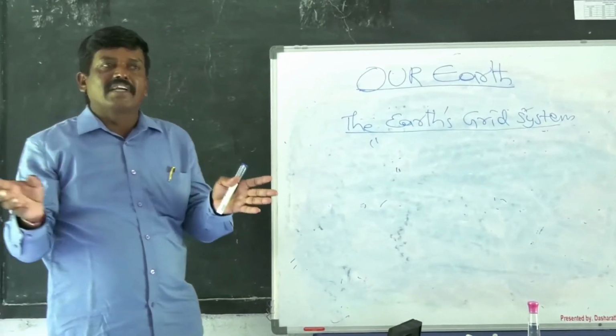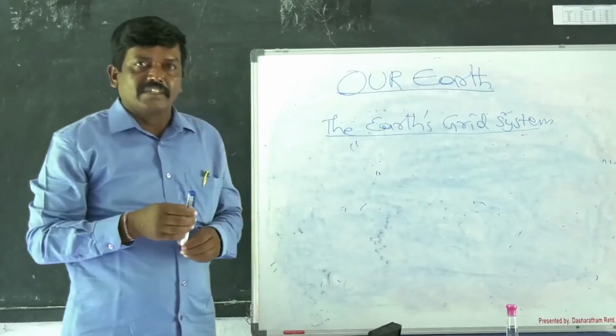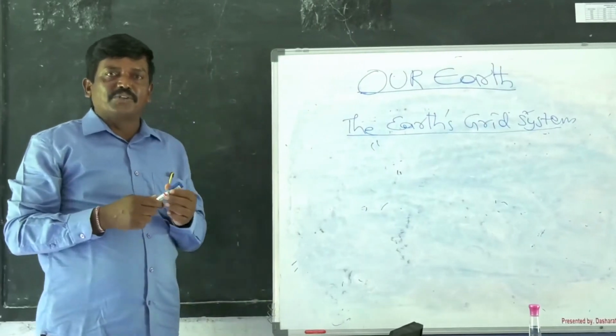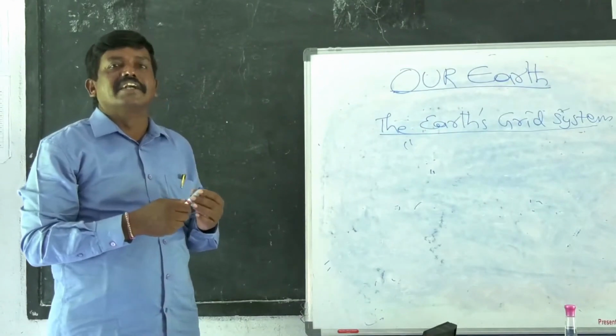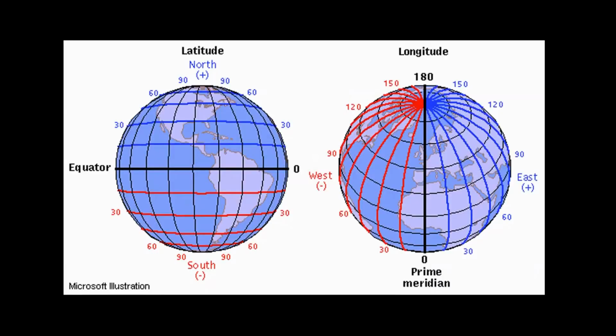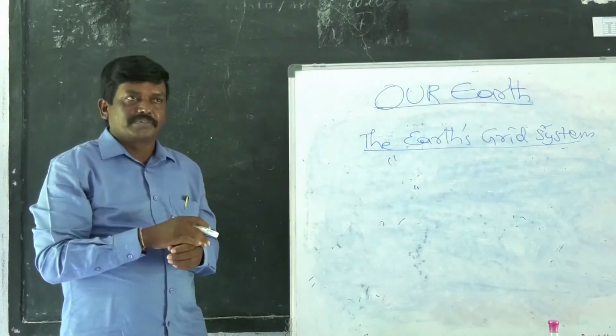So what do you mean by grid? Do you know? So I am going to give the definition of grid. A network of latitudes and longitudes on the globe is known as grid. So when we draw longitudes and latitudes on the globe, we find some square boxes. Each box is called a grid. So with the help of grid, we exactly locate a place on the globe.